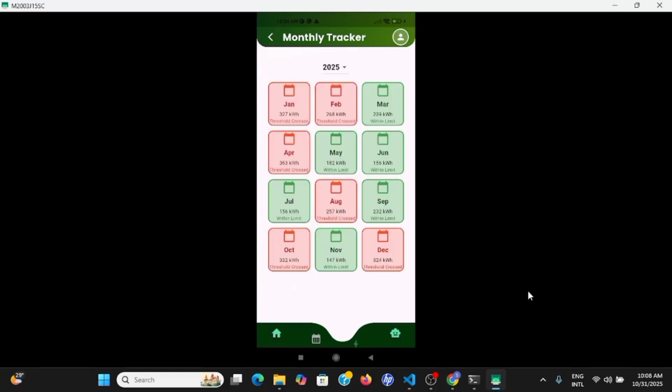So now we are going to the monthly tracker. The monthly tracker gives us more detail, year wise. For example, if you are crossing your threshold in certain months, say in every year you cross the threshold in January, you can track that January is your peak time and work out how to minimize that. And in the hot season like June or July, what steps can you take to minimize it?